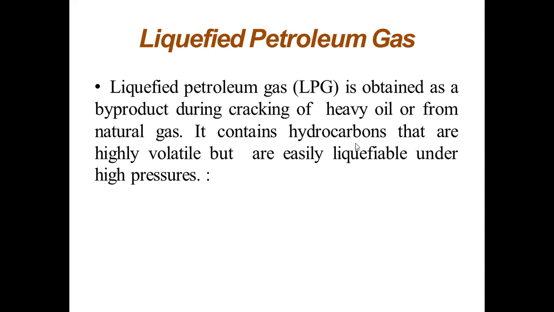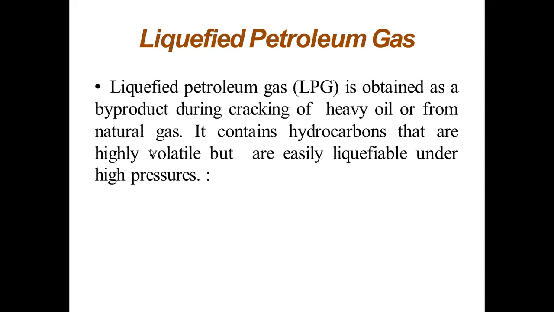But the hydrocarbons present in liquefied petroleum gas are highly volatile. You know what is meant by highly volatile? Volatile means something that evaporates easily. But here, these are easily liquefiable under high pressure.